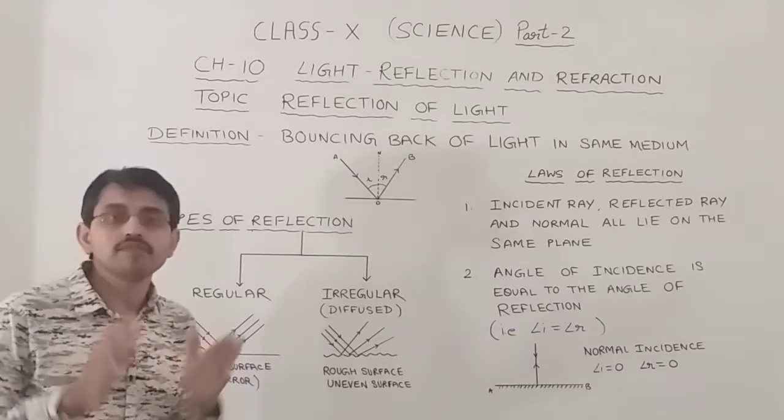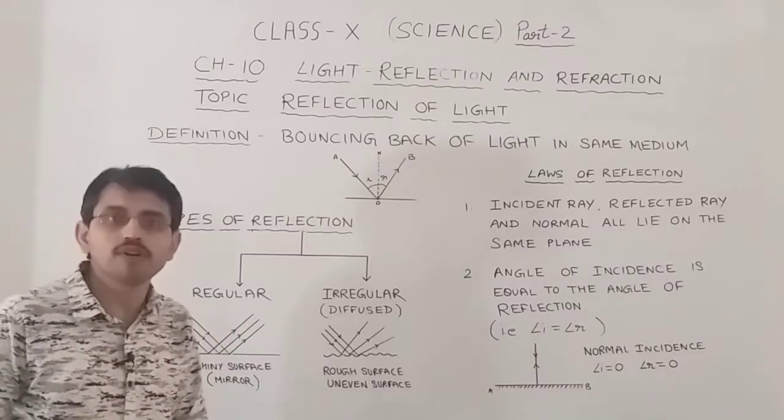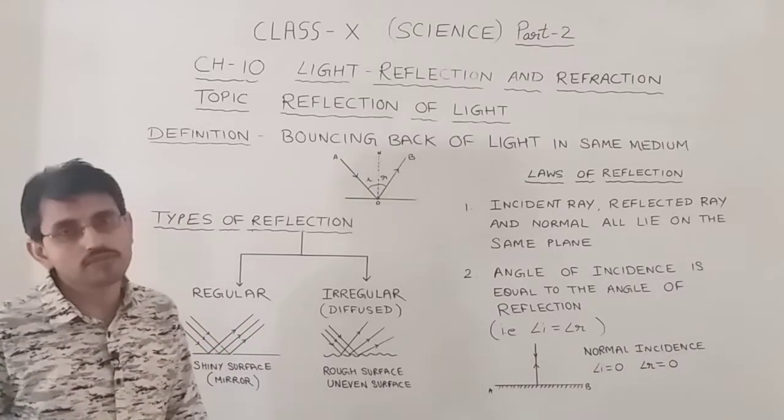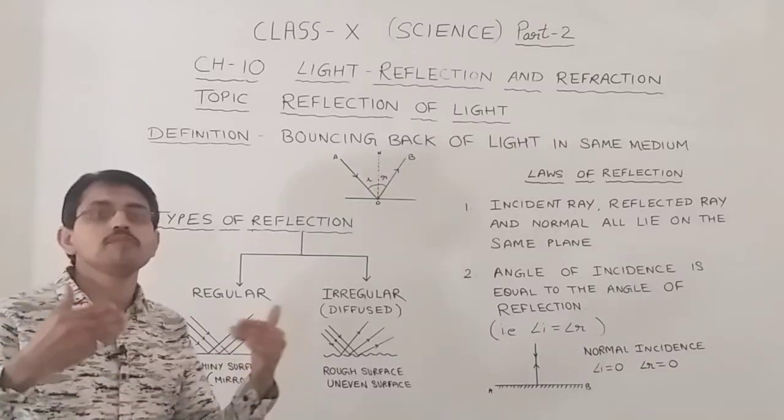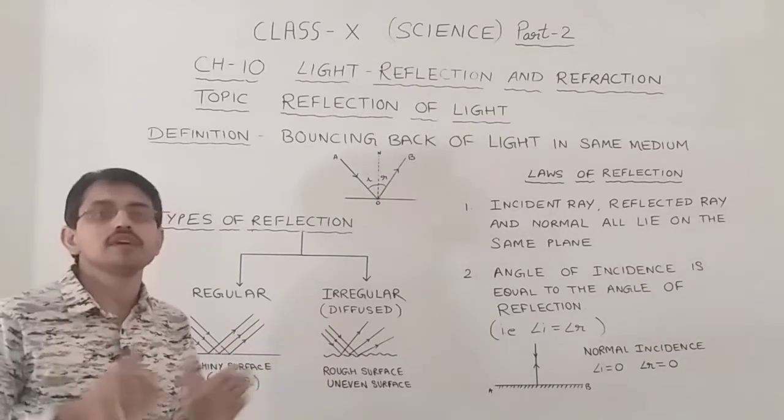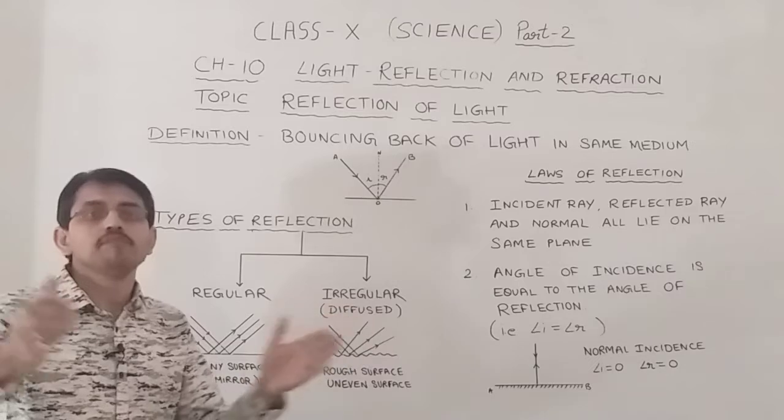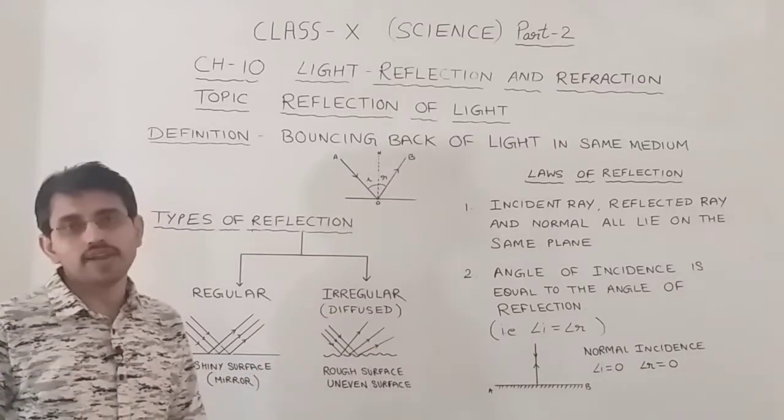Remember, students, whenever there is a regular reflection of light from a surface, you get the image of that object. Means if you are able to see your image on the shiny surface of the car or on a mirror, this is because of regular reflection.